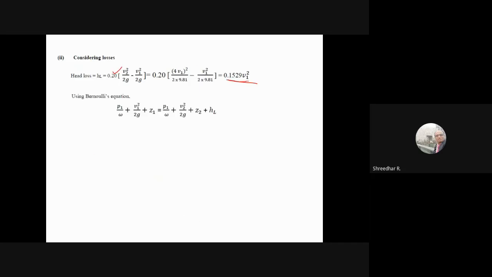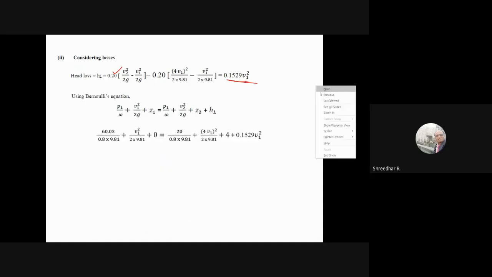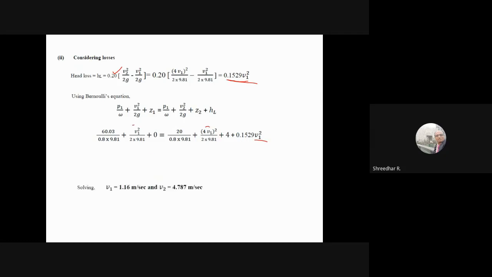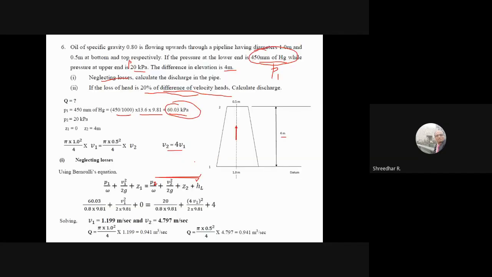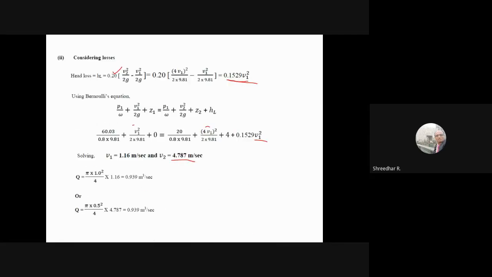Now apply Bernoulli's equation. Wherever you know the same pressures will be there, the only thing is that head loss will be considered, which is in terms of V1 square. So here V1, here V1, here V1, so V1 gets solved. When you apply it, it will be 1.16. Similarly, 4 times V1 will give 4.787. Knowing this, you can find the discharge, 0.939. Last time you got 0.94, 0.941. Now it is slightly changed, which is 0.939 meter cube per second. So this is about considering the losses properly and correctly.